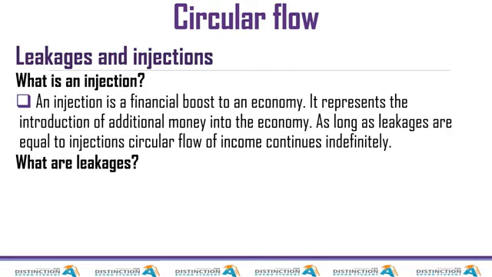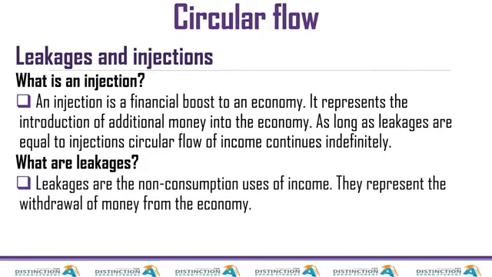And if 10 trillion is circulating and then something causes that money in circulation to be 9 trillion, then that something is a leakage. So the difference is an injection adds to the money that is in circulation. By in circulation, remember the topic, circular flow. I think this is as clear as that.